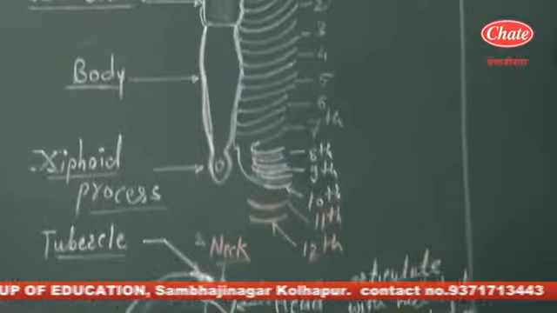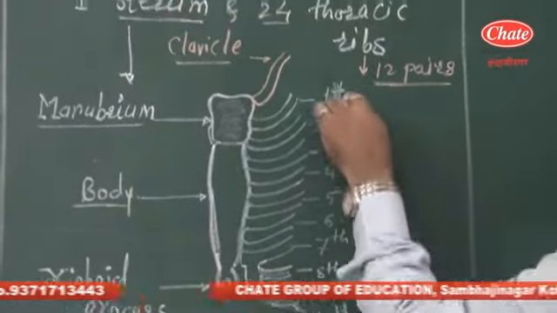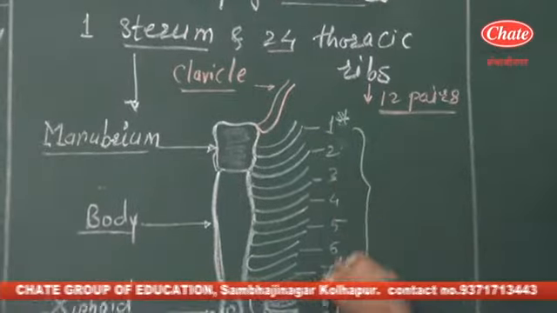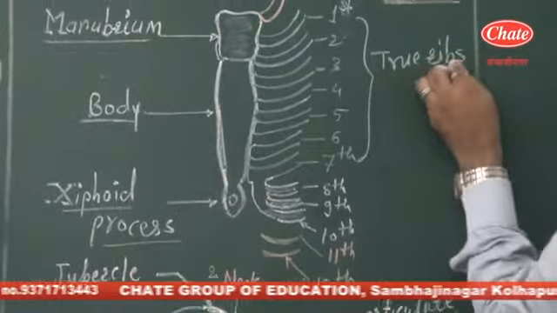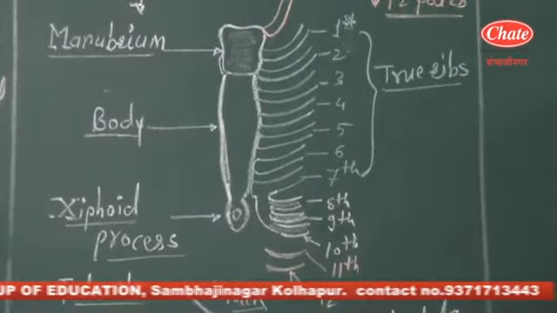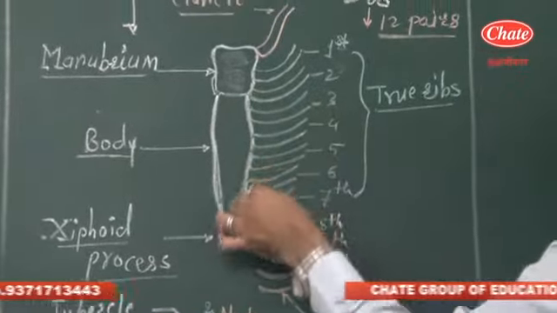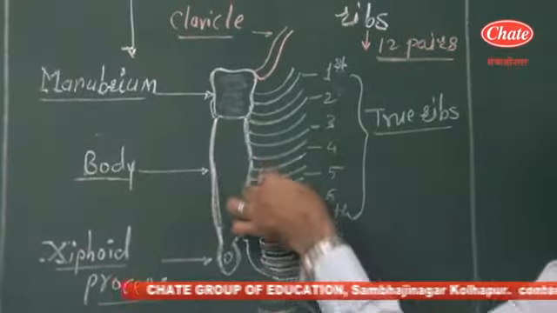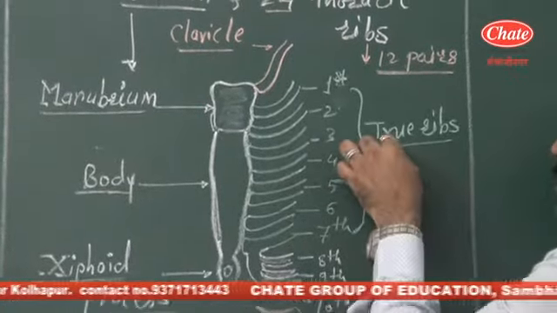When we focus on the thoracic ribs, these are of three types. First, the first seven ribs are termed true ribs, because these ribs attach directly to the sternum with their own cartilage, so they are termed true ribs.